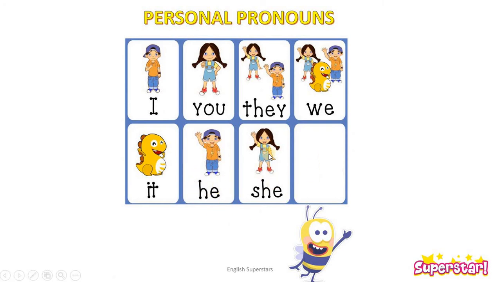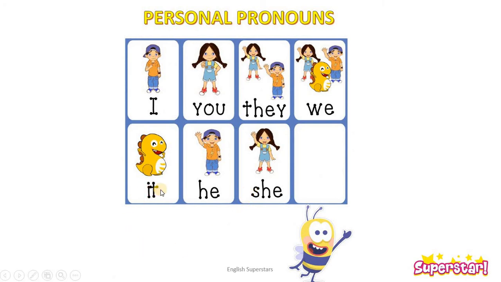Now, let's come to this girl. For girls, we use she. Right? For example, you want to say, Sarah is 6 years old. She is wearing a blue skirt. Right? Or she is wearing red shoes. Now, we are using she for her. We are not saying again and again, Sarah is 6 years old, Sarah is wearing red shoes, Sarah has 2 braids. No, we use a pronoun in the place of a noun.